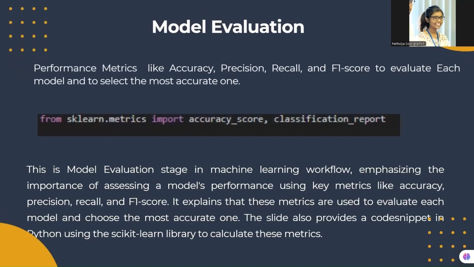Model evaluation. After training the models, we evaluated their performance using key metrics: accuracy, precision, recall, and F1 score. Accuracy tells us how often the model predicts correctly, while precision and recall help in understanding how well the model distinguishes between different severity levels. The F1 score provides a balance between precision and recall. These metrics allow us to determine which model is most reliable for predicting accident severity, ensuring that we choose the best performing one.